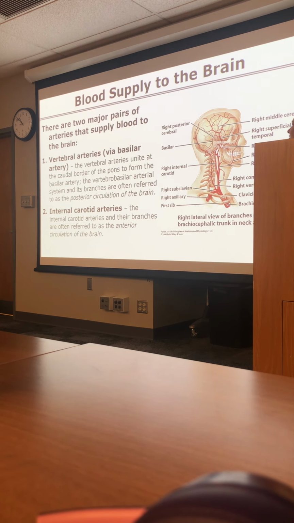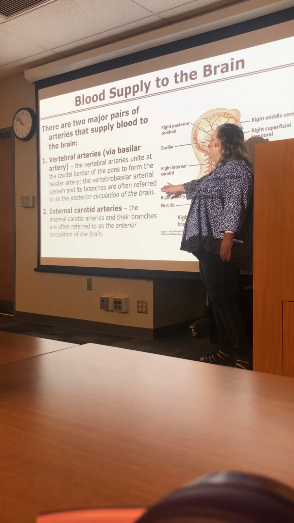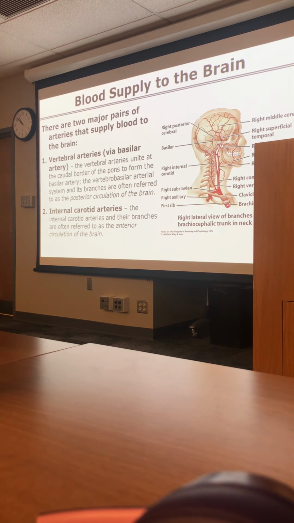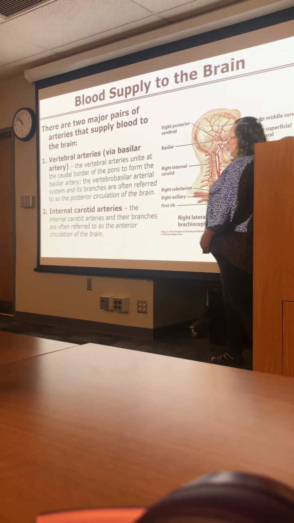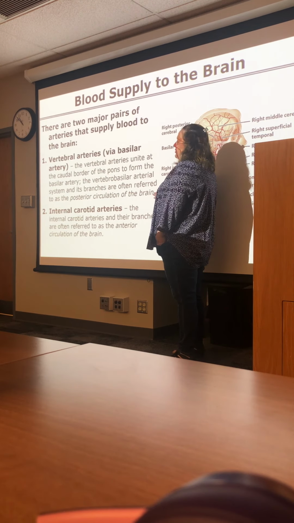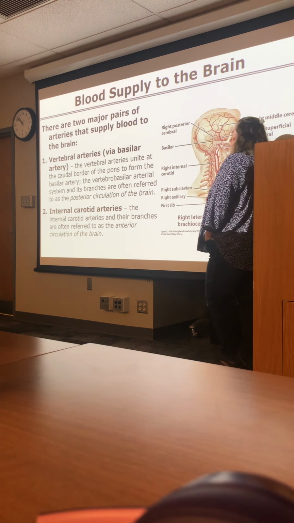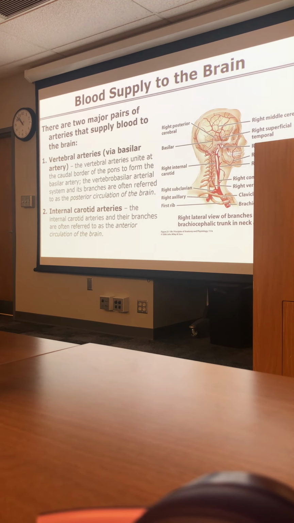This vertebral basilar arterial system and its branches are often referred to as the posterior circulation of the brain. So it's going to get the posterior portion of the brain, which includes things like the occipital lobes and the inferior portions of the temporal lobes. And so a lot of times when they talk about posterior circulation of the brain, they're actually talking more about posterior circulation of the cerebral hemispheres. Internal carotid arteries. The internal carotid arteries and their branches are often referred to as the anterior circulation of the brain. The internal carotid arteries supply more than 80% of the cerebral hemispheres.